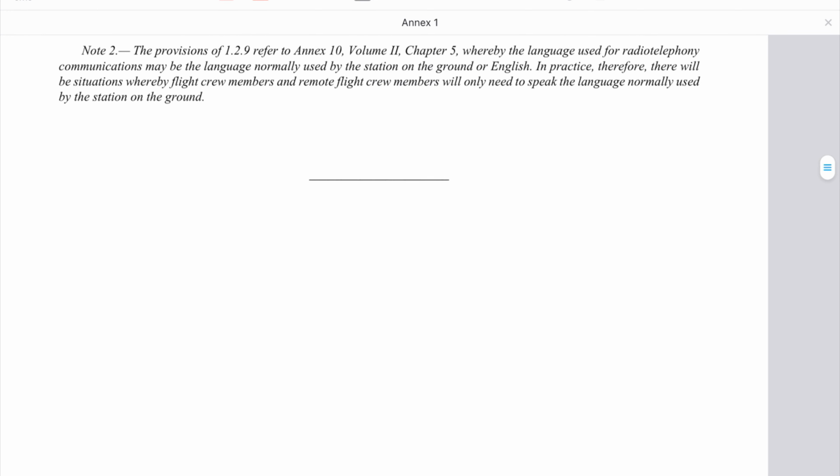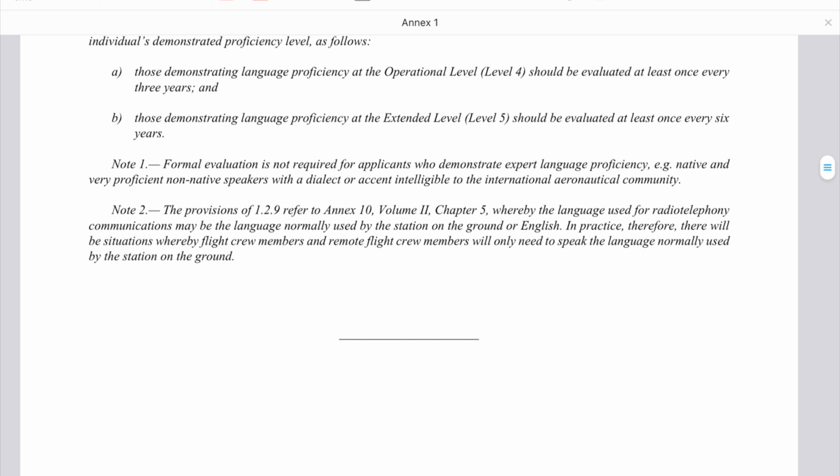That was the whole of chapter 1, which had two major categories. The first was the definitions of all the terms which are used in licensing, regulations, and so on. The second part was about the general rules, such as the medical and types of flight crew personnel licenses, and so on. If you are curious to know more about the details, you can download Annex 1 and read the whole document or any specific part which you are interested in.